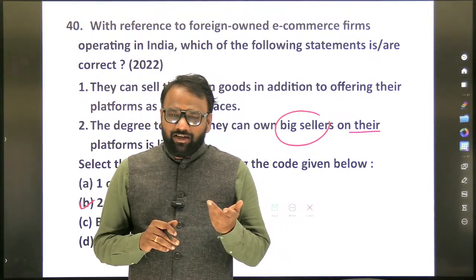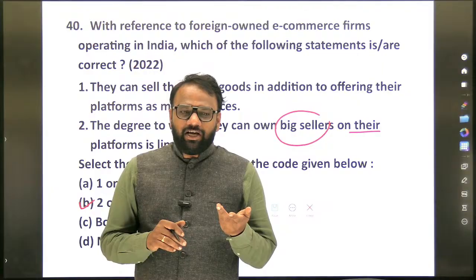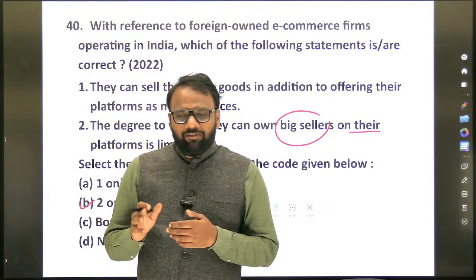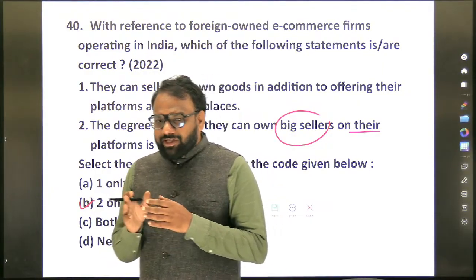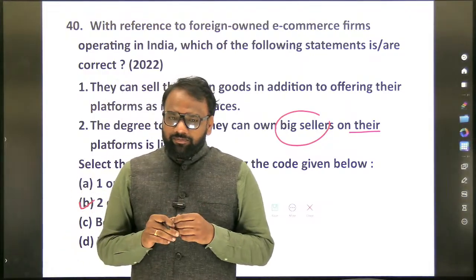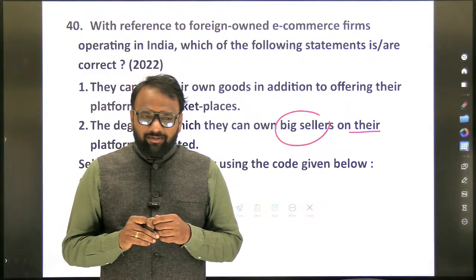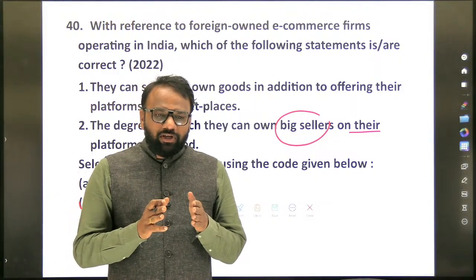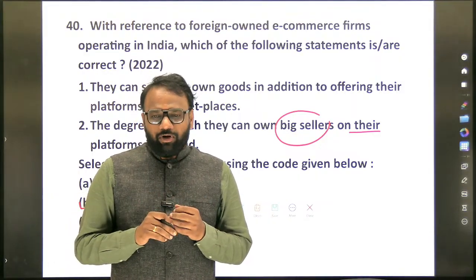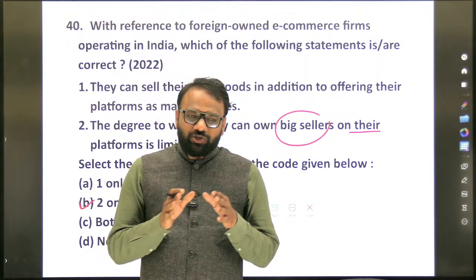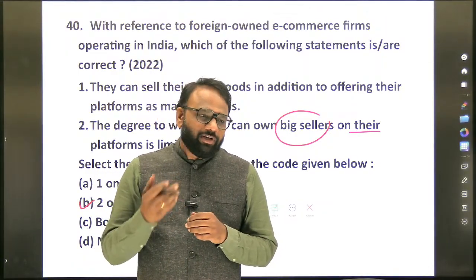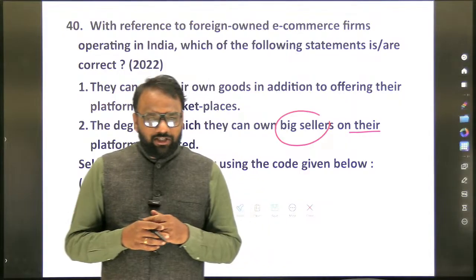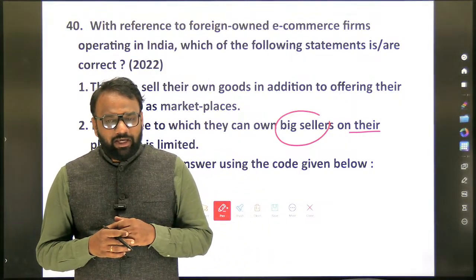Either you can start a marketplace model or an inventory model. What is the difference between inventory and marketplace? In the inventory model, they have their own godown, they store all the products in a particular godown, and from there they start dispatching the items.